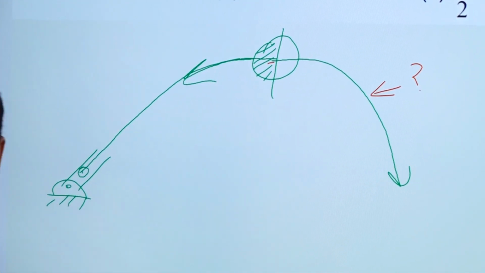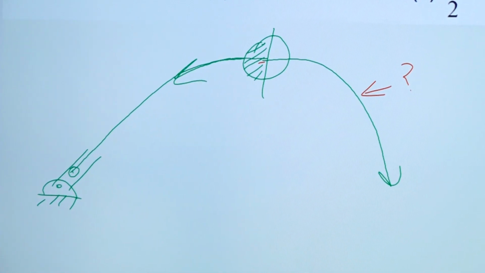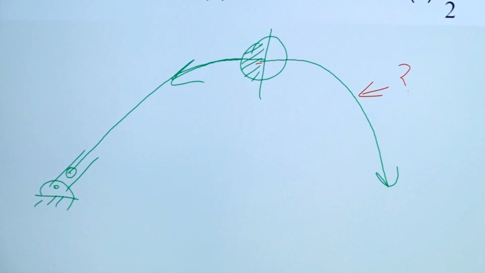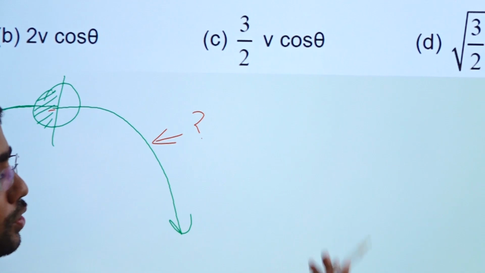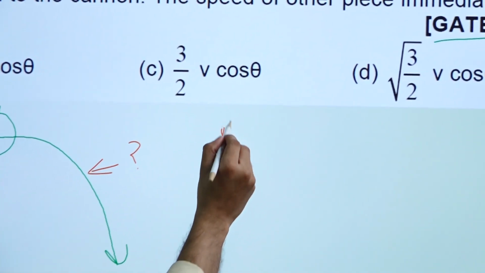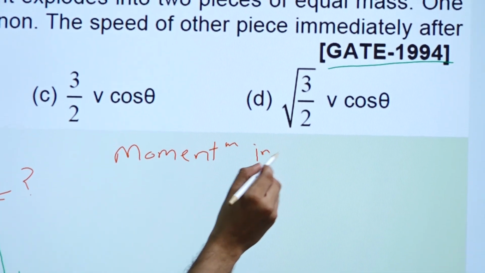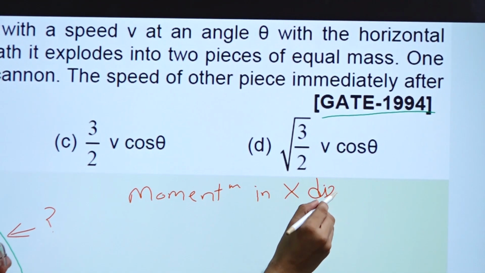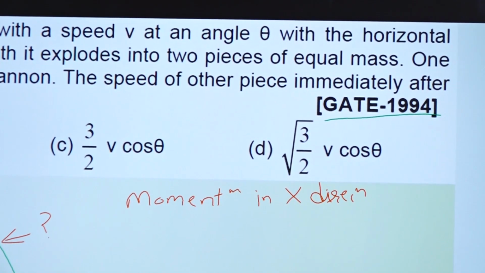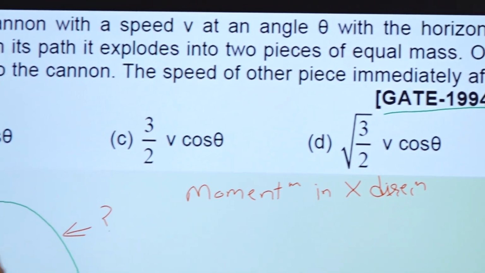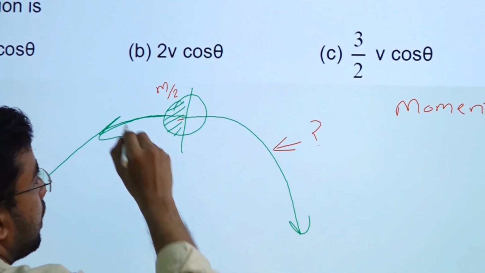Okay, so how will we solve it? First we will find the momentum before the explosion. We are going to find momentum only in x direction. Momentum conservation in x direction. The explosion will happen, and this mass m by 2 will come back.